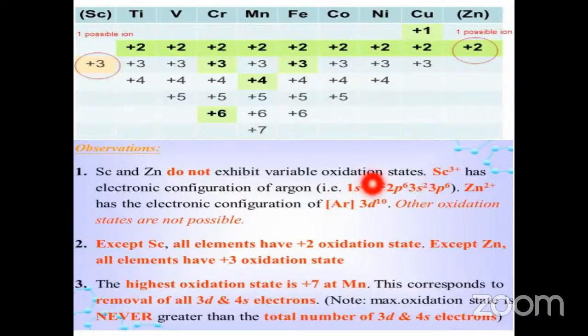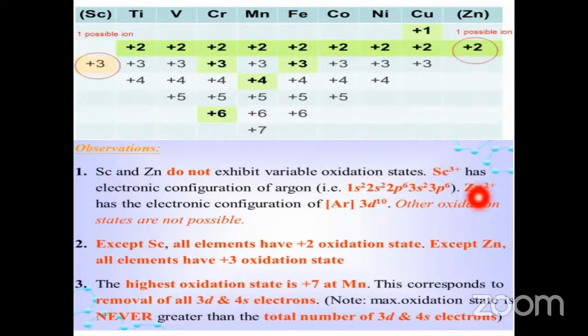After it gets the argon configuration it is stable, so it is impossible to remove more electrons, so it exhibits only the +3 oxidation state. Likewise, zinc exhibits only the +2 oxidation state.